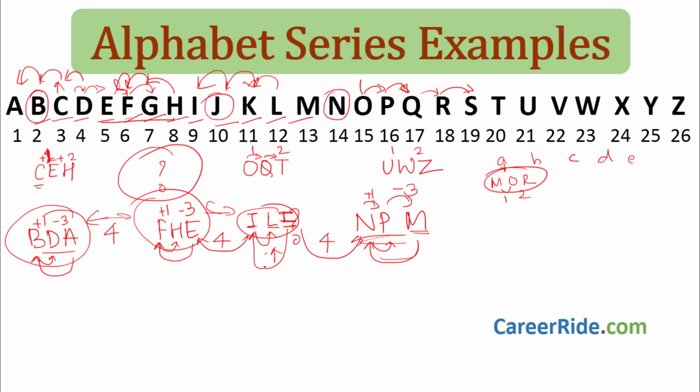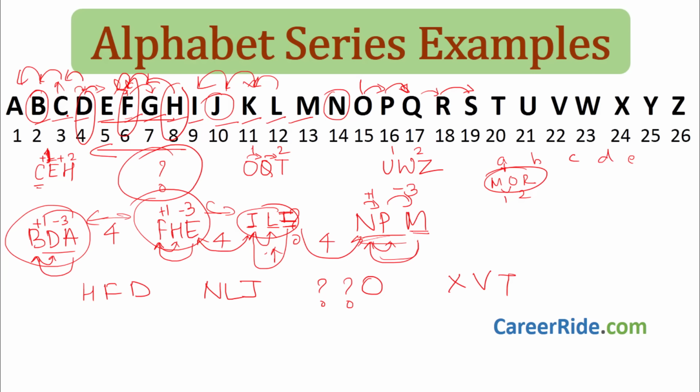Okay. Moving on to another series. Let us see H, F, D. Okay. N, L, J, question mark, O, X, V, T. Now let us see whether we can find some relation. Okay. Now H, F, D. So H is over here, F is over here, D is over here. Oh, we are going in the opposite direction. H, then F, then E. In the reverse direction we are going.